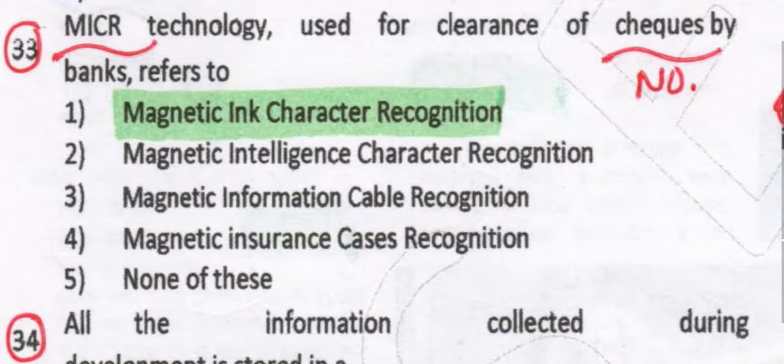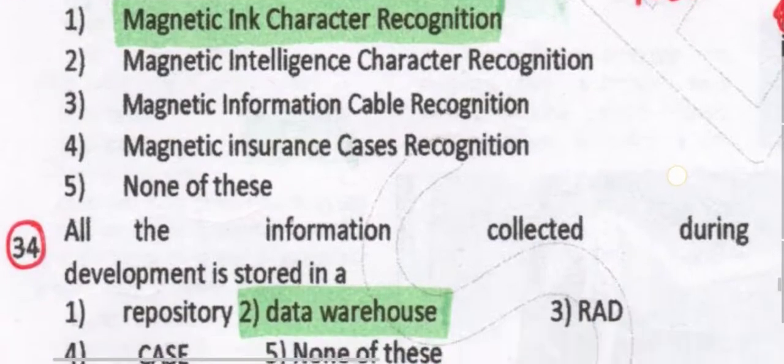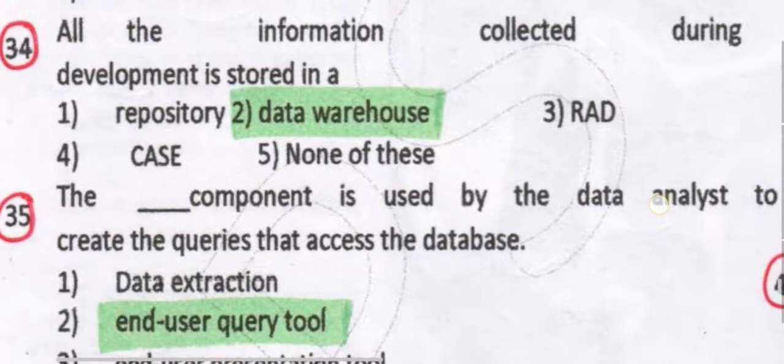MICR, we know this is the code we use in banks. Magnetic ink character recognition. There is a reader with which only that MICR code can be read. All the information collected during development is stored in a data warehouse. Please remember, the information collected during development is stored in the data warehouse.